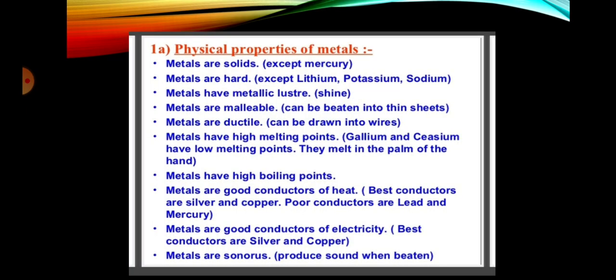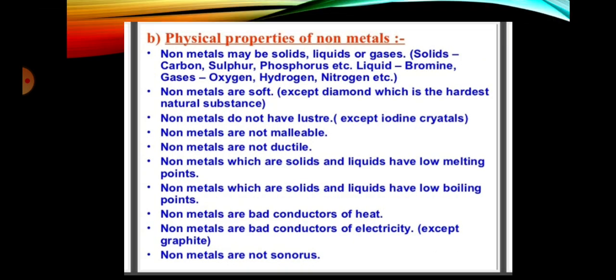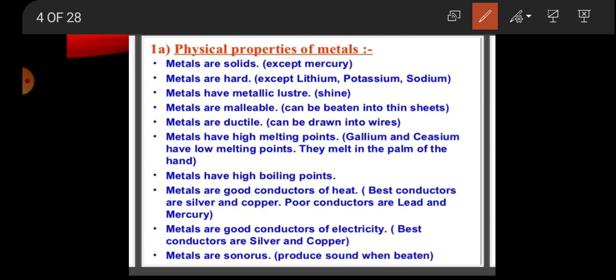What are the physical properties of metals? Metals are solids, with a hard, shining surface. Metals are malleable. It means they can be beaten into thin sheets. What is the meaning of malleable? It can be beaten into thin sheets. Then metals are ductile. It means they can be drawn into wires. What is the meaning of ductile? It can be drawn into wires.